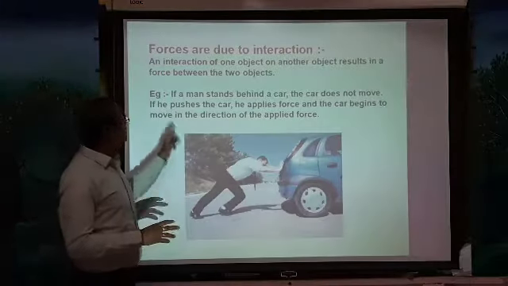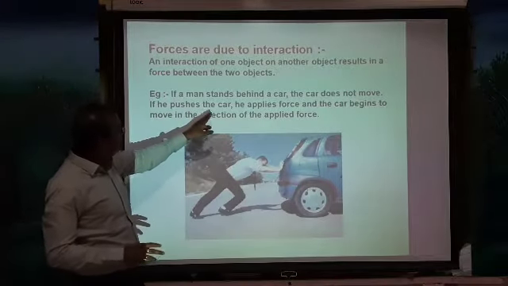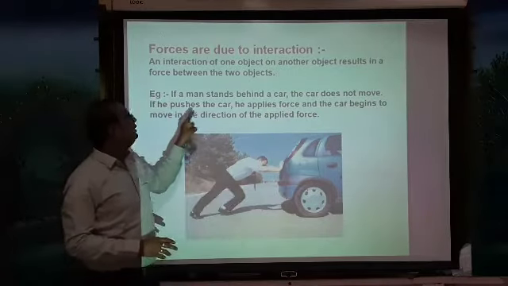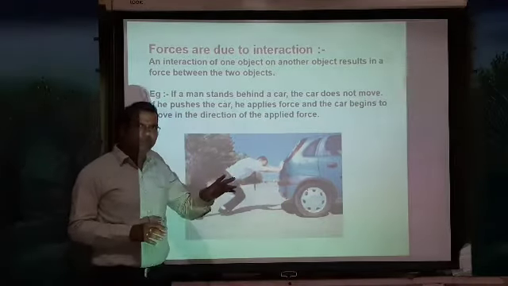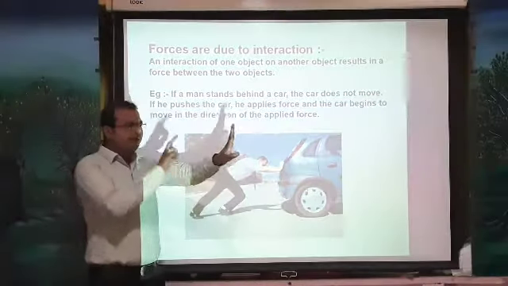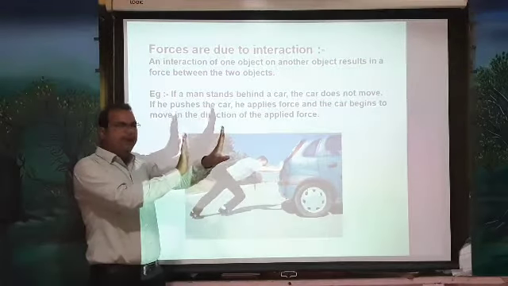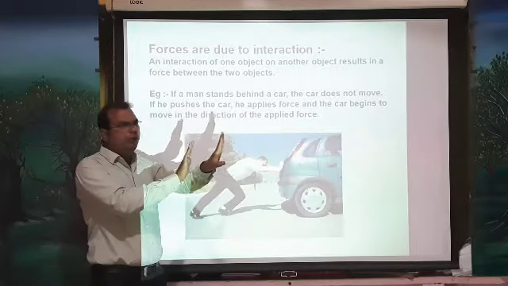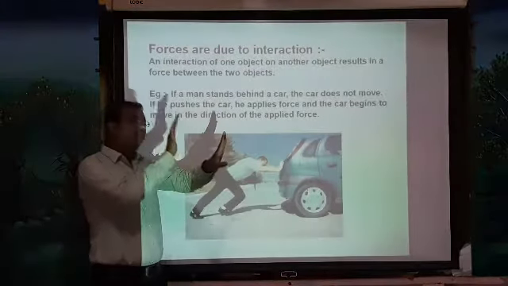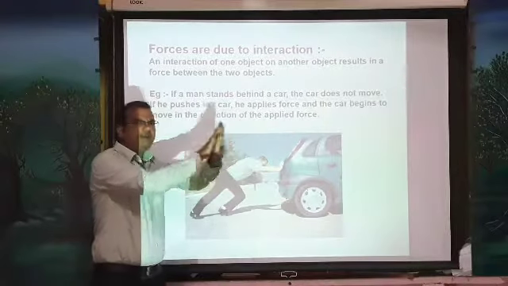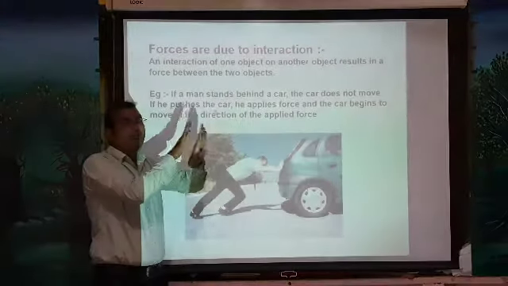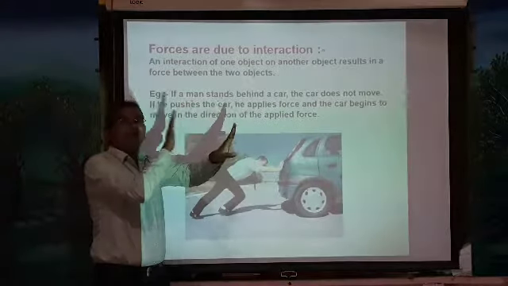But if he pushes the car, he applies a force and the car begins to move in the direction of the applied force. So if you stand behind the car, will the car be able to move? No. When you push the car, the car begins to move. In what direction will you apply a force?